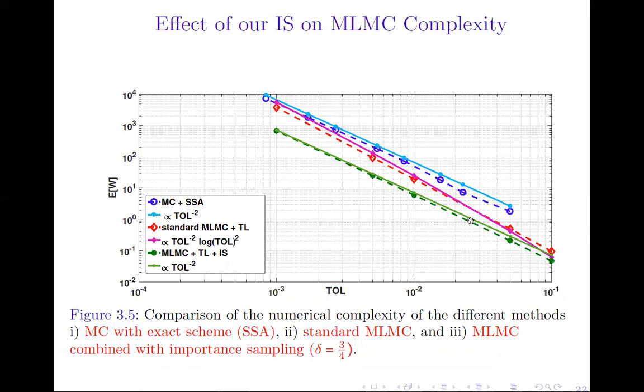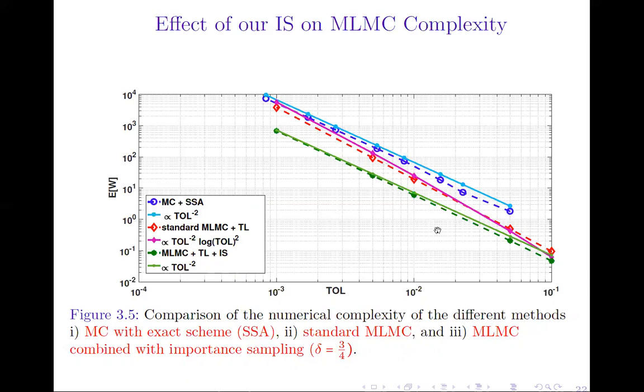Finally, through this plot, we want to compare the numerical complexity of our approach, represented by the green dots, to the standard multi-level estimator, represented by the red dots, and the Monte Carlo estimator with an exact method, in this case the SSA, represented by the blue dots.